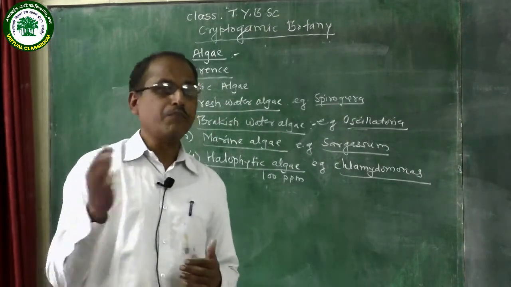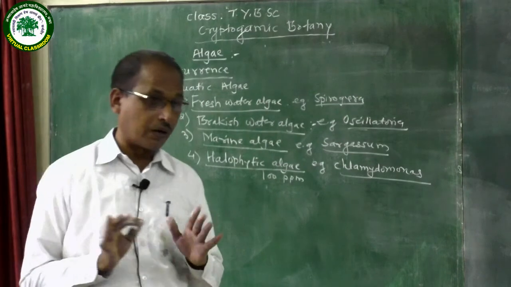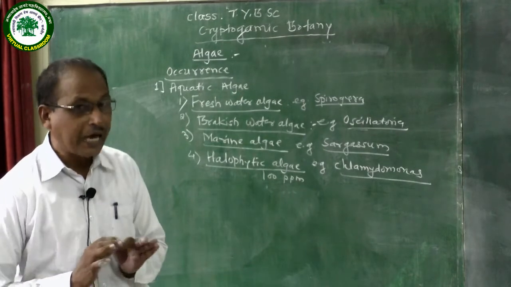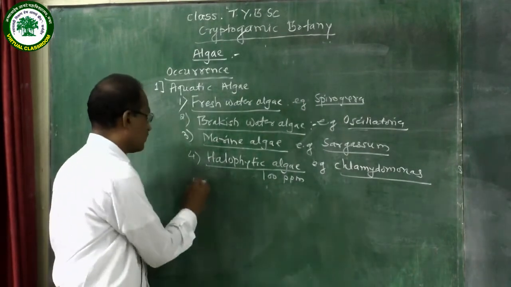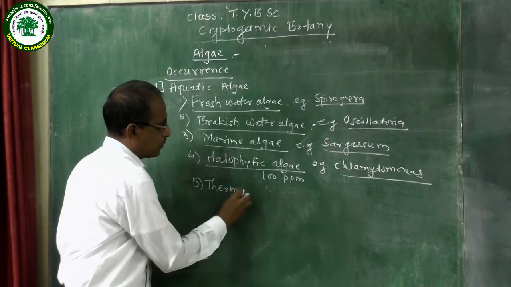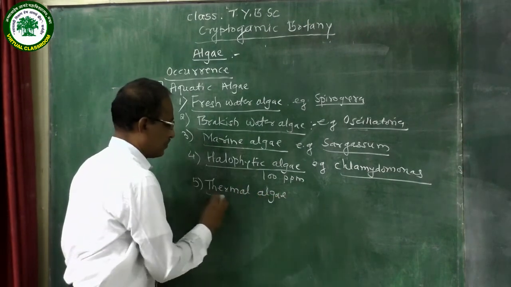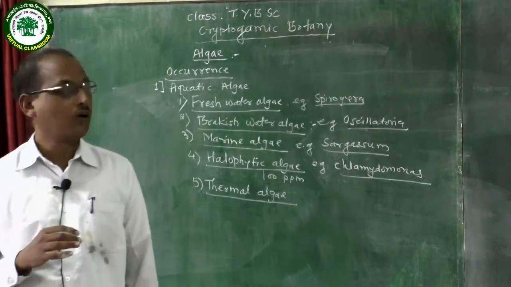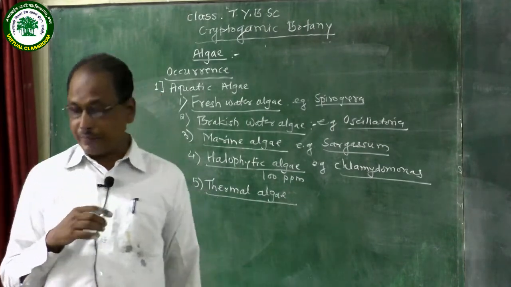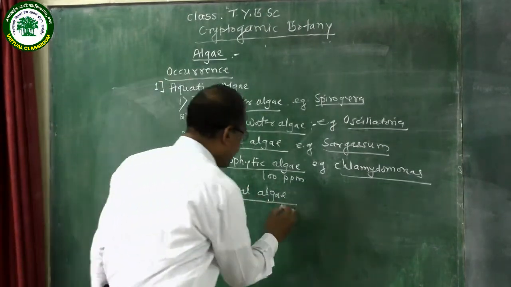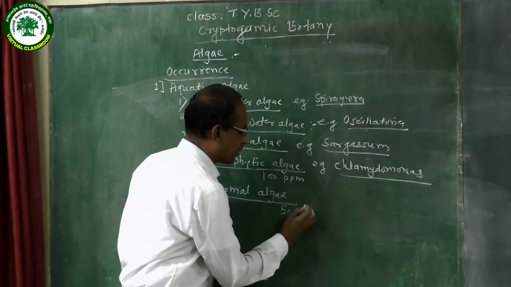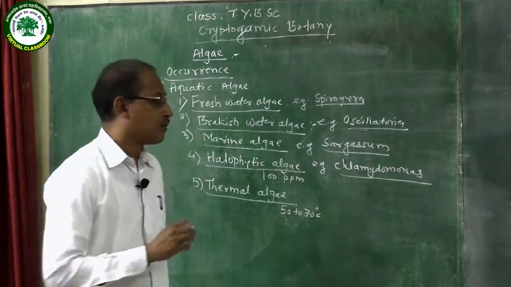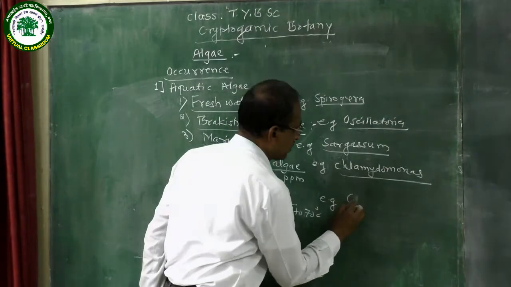Then some members of the algae are found in hot water or hot water springs or boiling water. That algae are called thermal algae. Thermal algae means most of the members of the algae are found in hot water, water having temperature about 50 to 60 degrees Celsius, or it may be 70 degrees Celsius. Example is Cytonema.